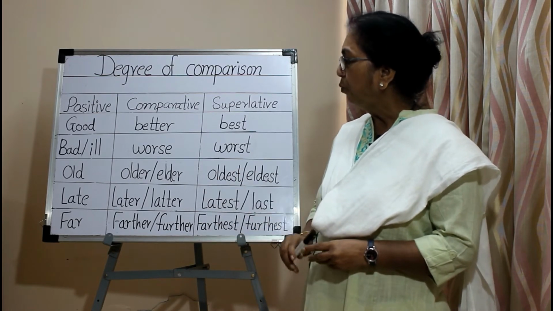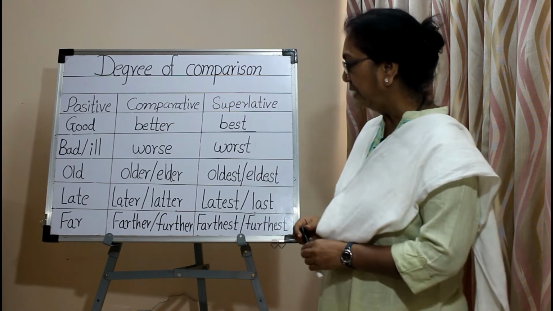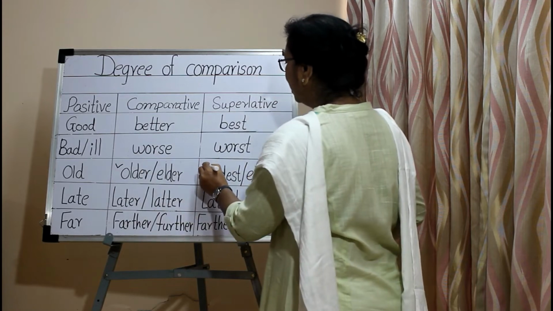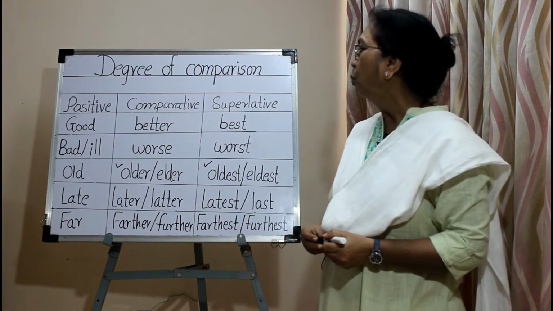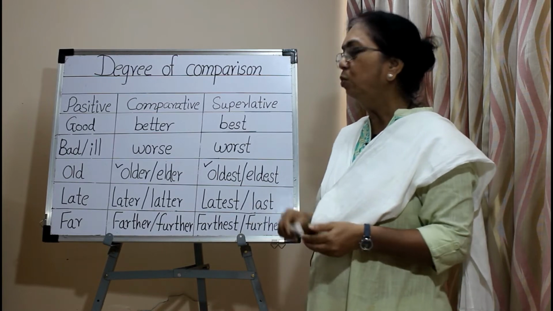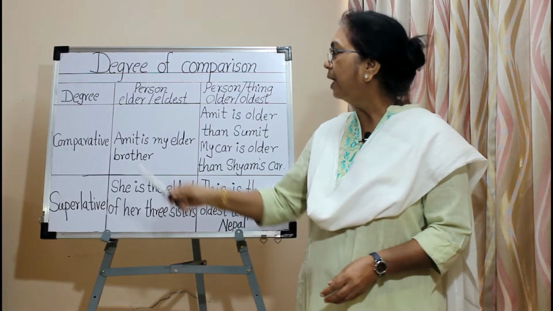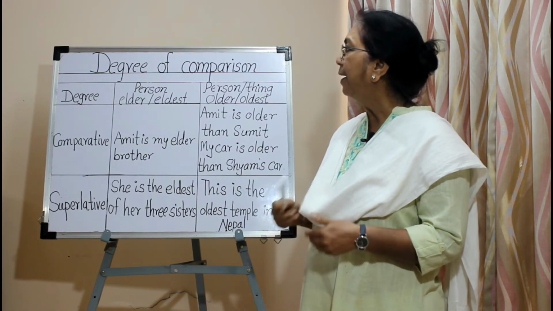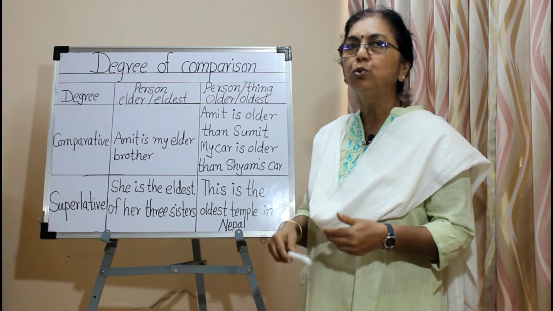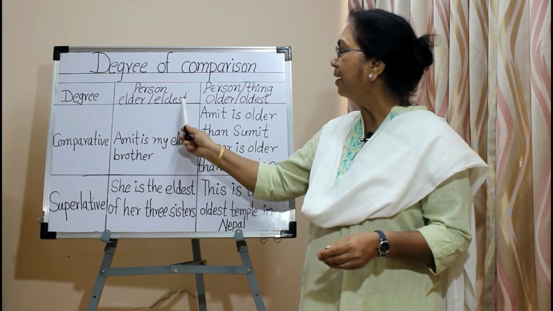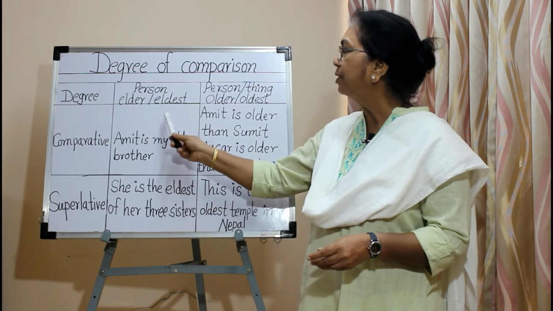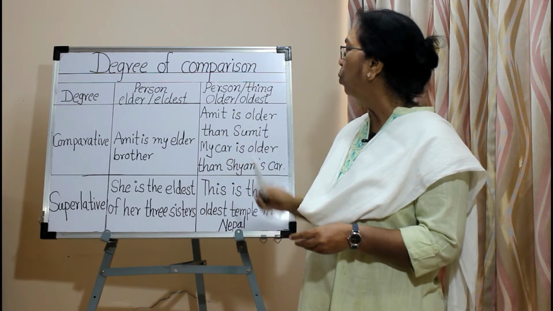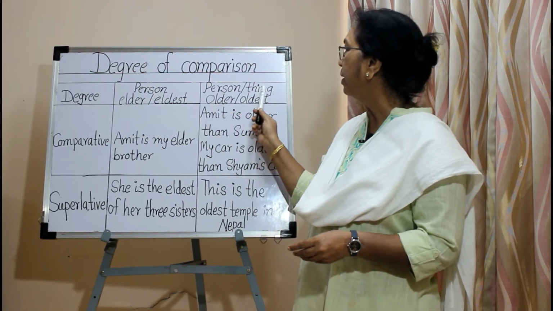So today we are going to learn what is the difference between older, elder, oldest, eldest, and also we are going to learn how to use them in a sentence. The adjectives elder, eldest or older, oldest mean advanced in age. They are used to show the age. Elder and eldest are reserved for persons, whereas older and oldest are used for persons as well as for things.